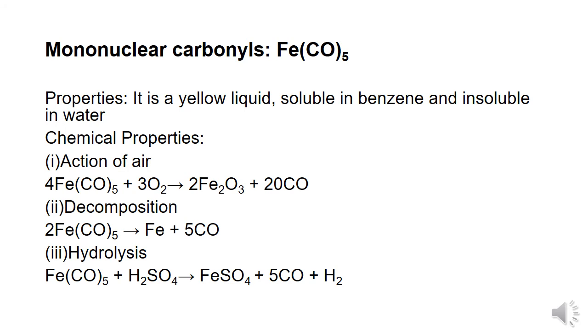When iron pentacarbonyl is heated at 250 degrees centigrade, it gets decomposed to give pure iron. The next chemical property is hydrolysis. Iron pentacarbonyl undergoes hydrolysis when treated with acids. With sulfuric acid, it gives FeSO4 plus 5CO plus liberation of hydrogen gas.